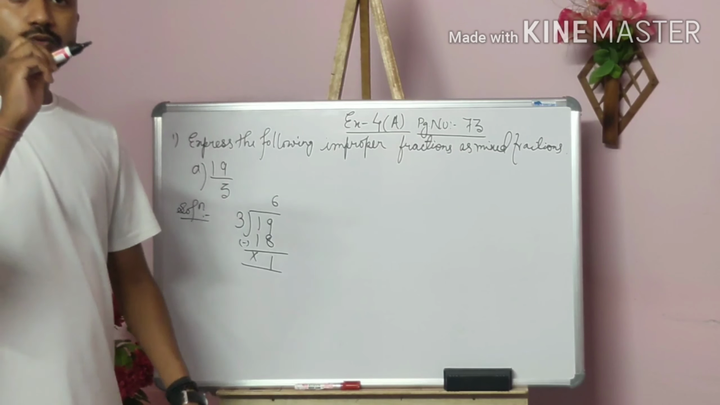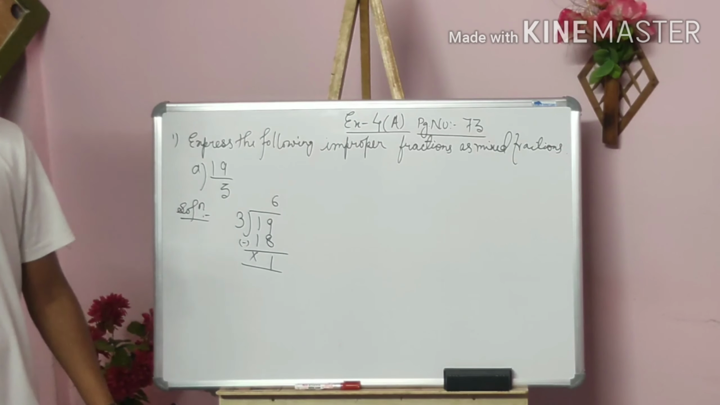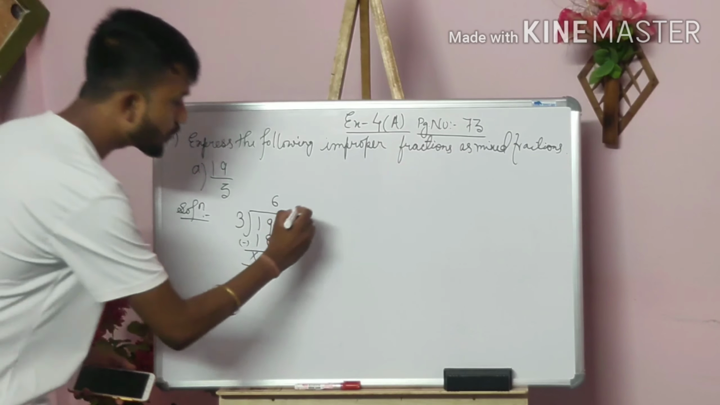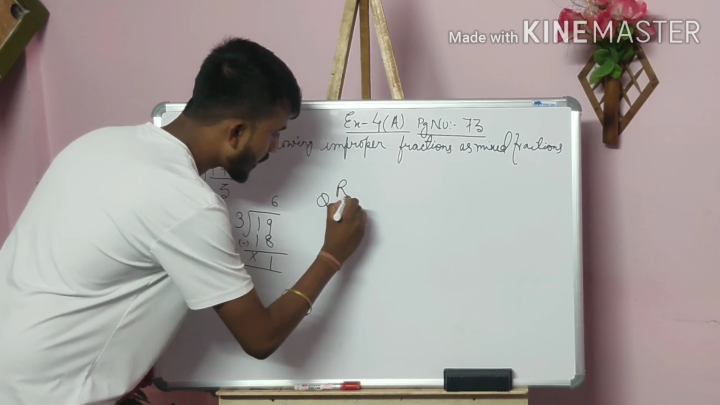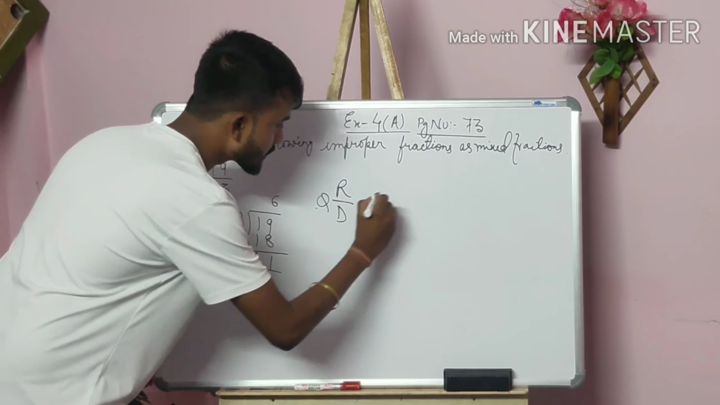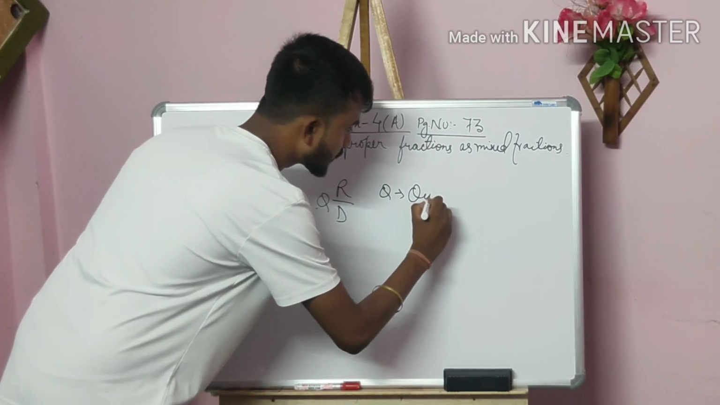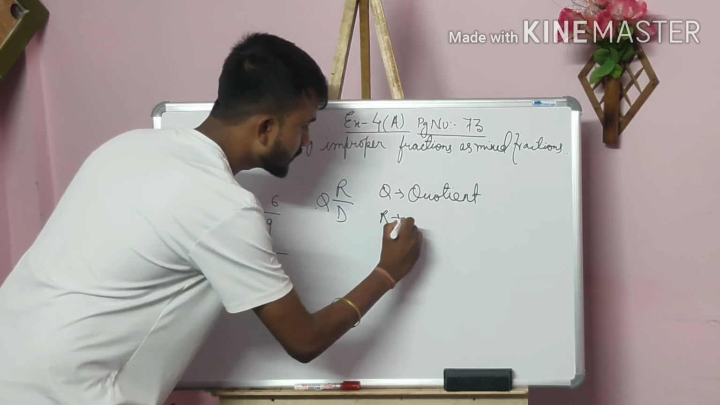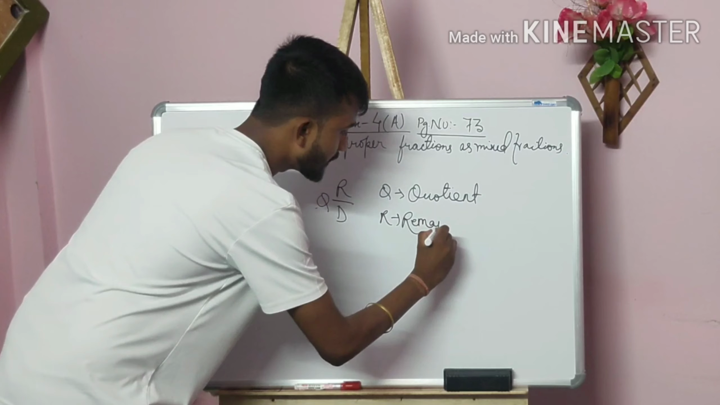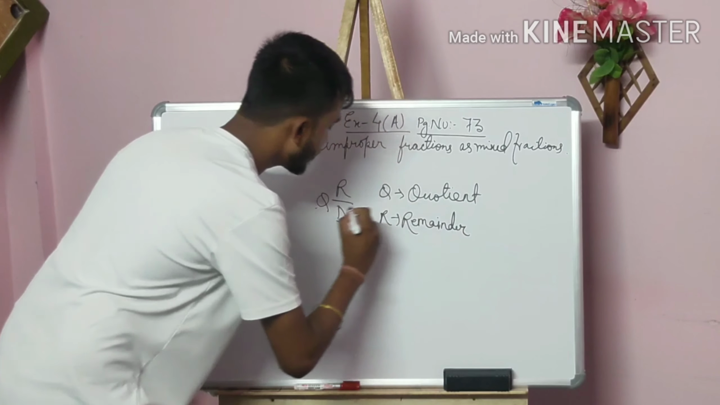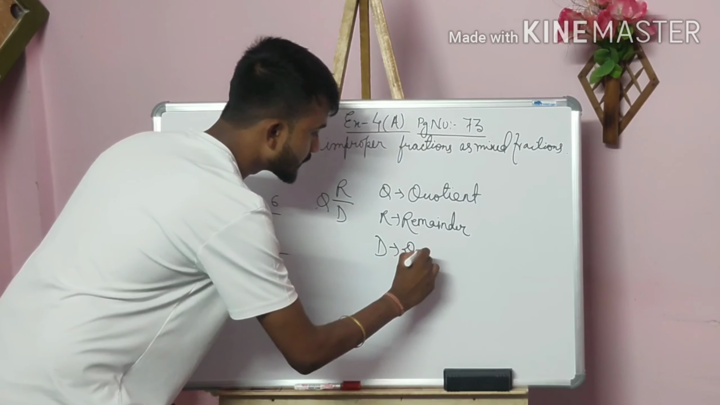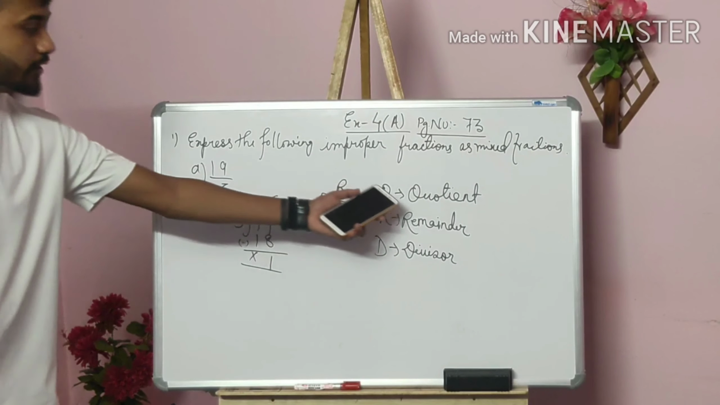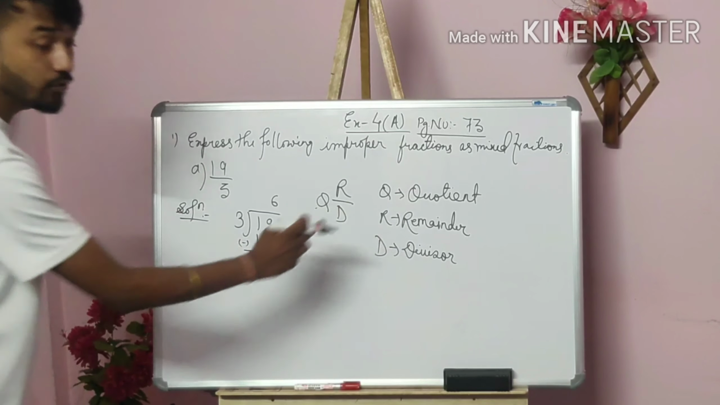Keep in mind QRD. Now you might sometimes be confused about what QRD is. Q, R and D, no? So what does Q stand for? We all know Q is for quotient. R is for remainder. If any remainder is there, you have to write it in that place. And D is for divisor. So Q for quotient, R for remainder, and D for divisor.